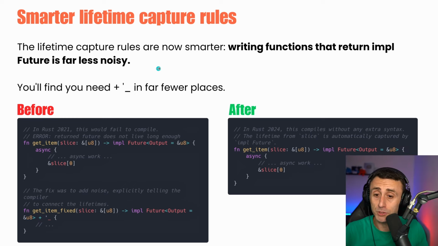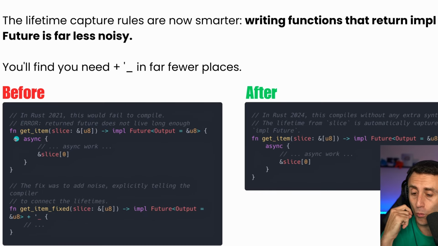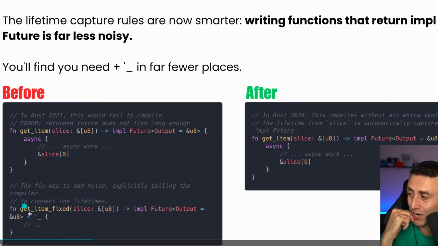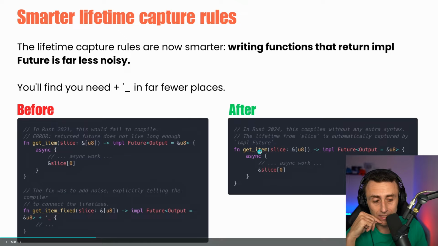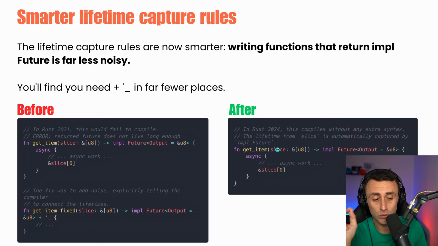Smarter lifetime capture rules. The lifetime capture rules are now way smarter, because writing functions that return impl Future is far less noisy. Check the left and check the right. Before, we had to add the noise, this annoying thing, explicitly telling the compiler to connect to the lifetime, now we can just write this one. In Rust 2024, this compiles without any extra syntax. So less code to write.